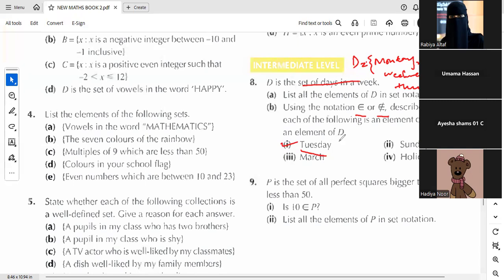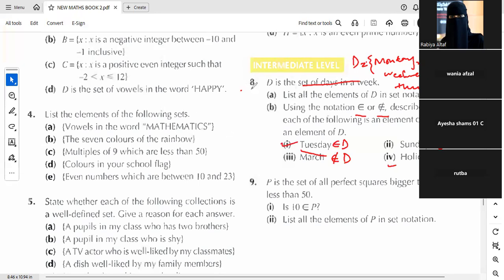What about the second part? Belongs to. Second is also belongs to. Vania, can you tell me the answer of the third part? Which symbol do we need to write here? Not belongs to. Not belongs to, good, because March is not part of these days' names. So we need to write this symbol which is not belongs to D. What about the last one, holiday? Not belongs to.